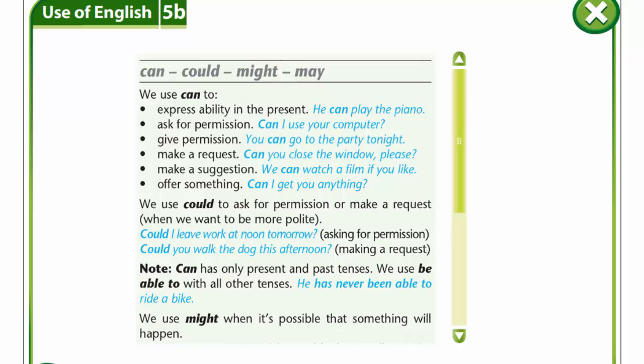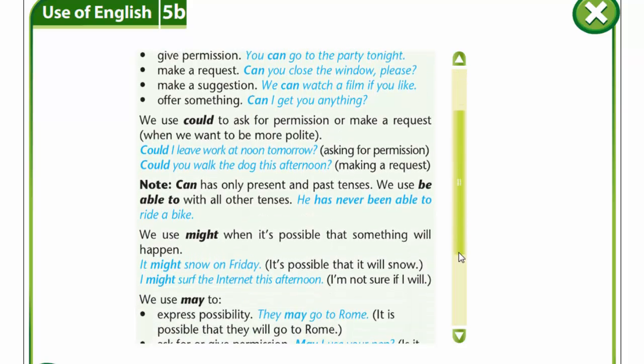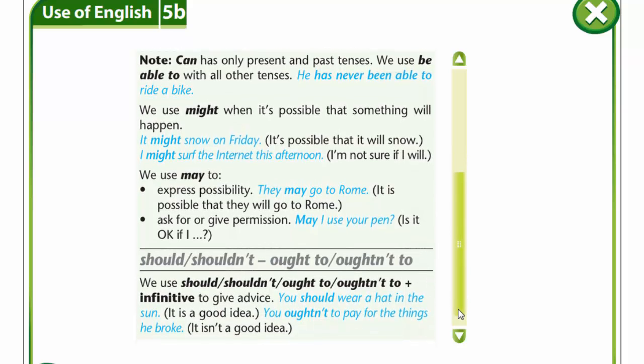We use can to express ability in the present, ask for permission, give permission, make a request, make a suggestion, offer something. We use could to ask for permission or make a request when we want to be more polite. You are to remember we use can only in present and past tenses. We use be able to with all other tenses. For example, he has never been able to ride a bike.